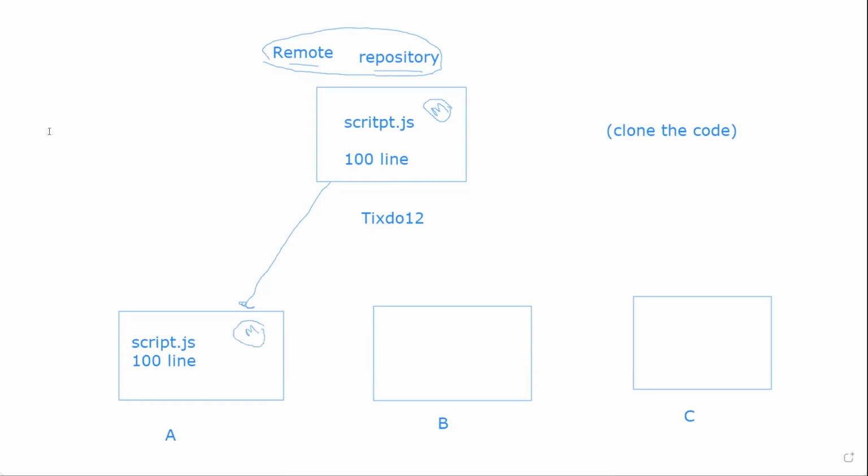Now this is remote. This is the remote main branch. This is the local main branch. So when I clone the project, I am also having one main branch, that is the local main branch. Is this fine to everyone? Just type yes.